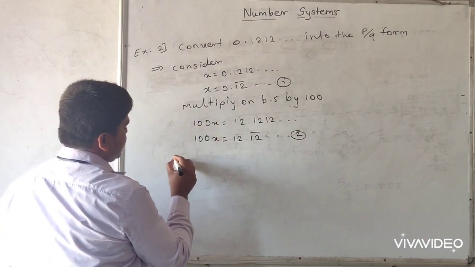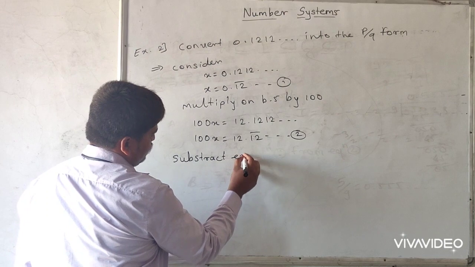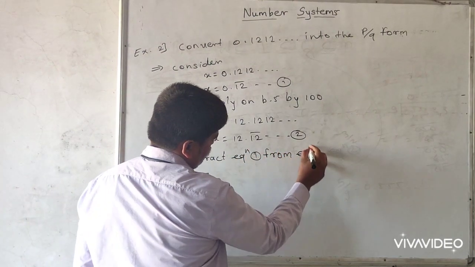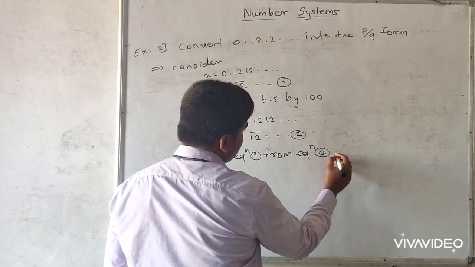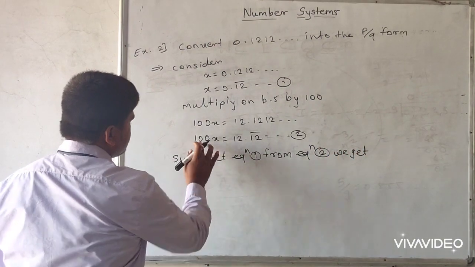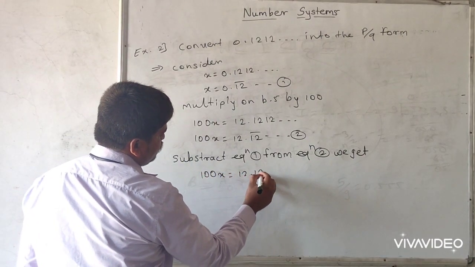Finally, same procedure: subtract equation 1 from equation 2. Equation 2 is 100x is equal to 12.12 bar.